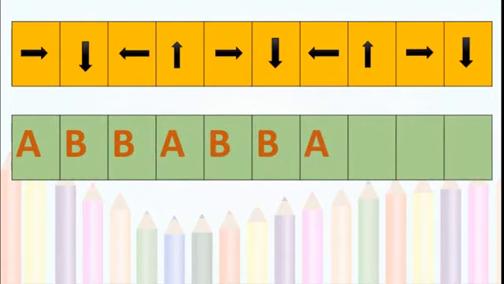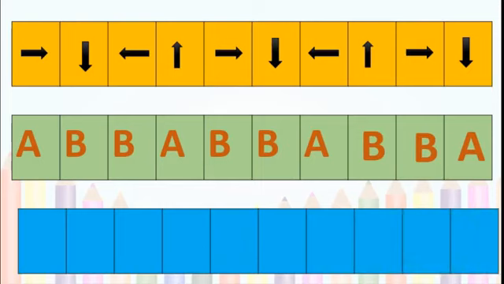Now here ABB, ABB, A, then question mark. Then what to write here? ABB, ABB. So A, B, B, then again A. Isn't it? Very good.